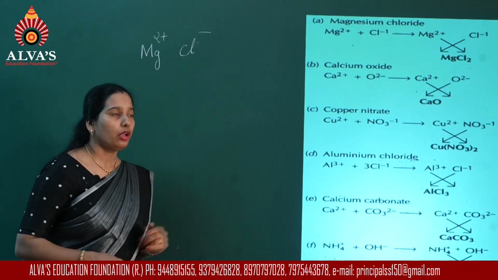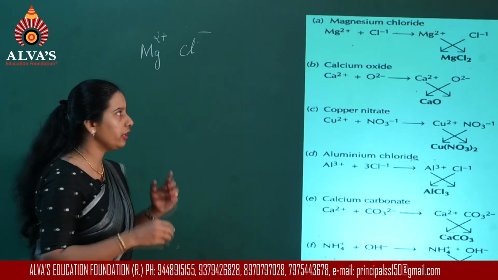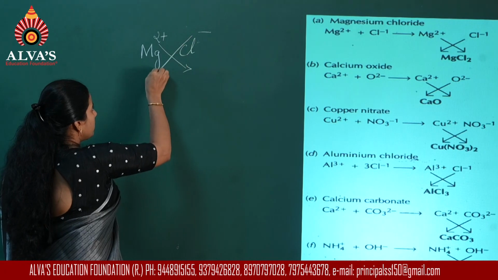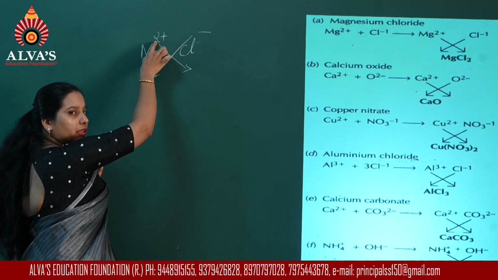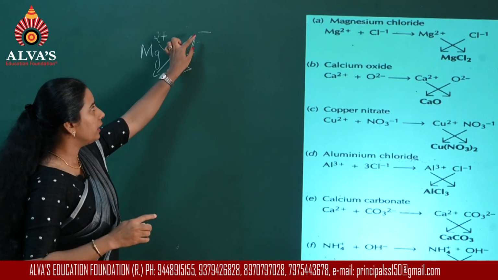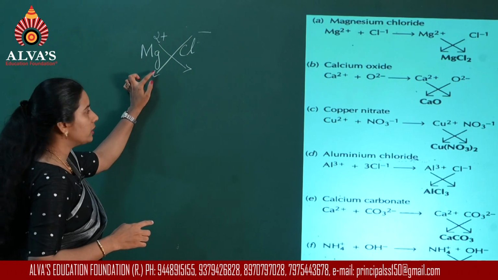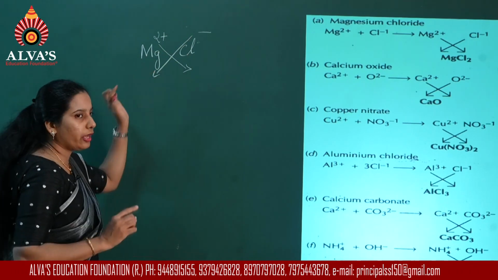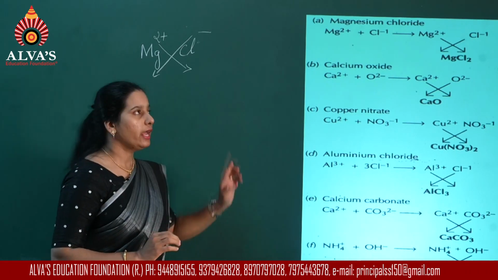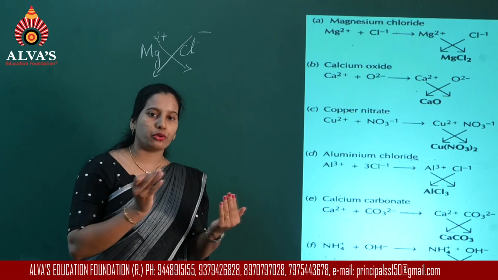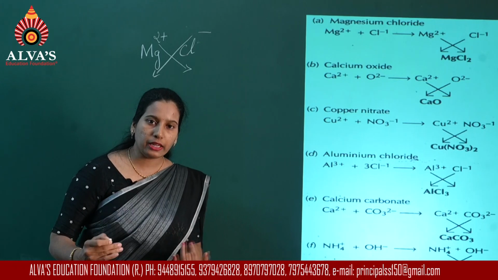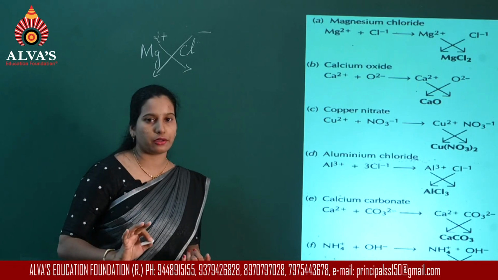Next, you are going to cross the valencies. Okay, you are multiplying the valency. So while crossing the valency, what happens? Whatever number you have here, that will come as a subscript for this element. Number that you have here becomes a subscript of magnesium. And I already told you, if the number is 1, you are not going to write that. And if there is a common number, you need to remove the common number and then you have to write the formula. And in the final formula, there should not be a charge.